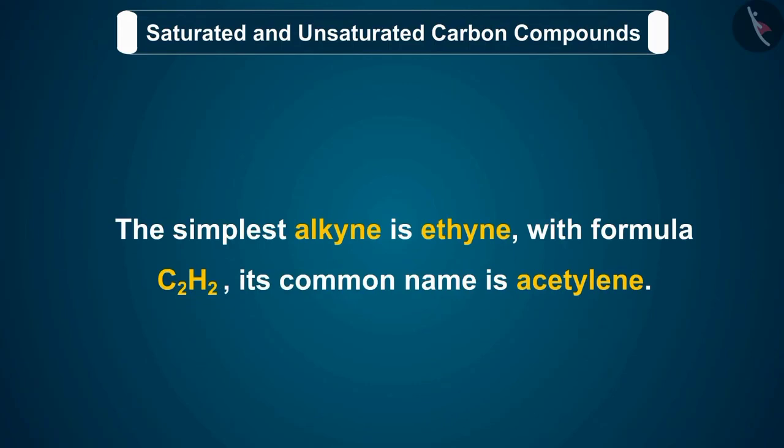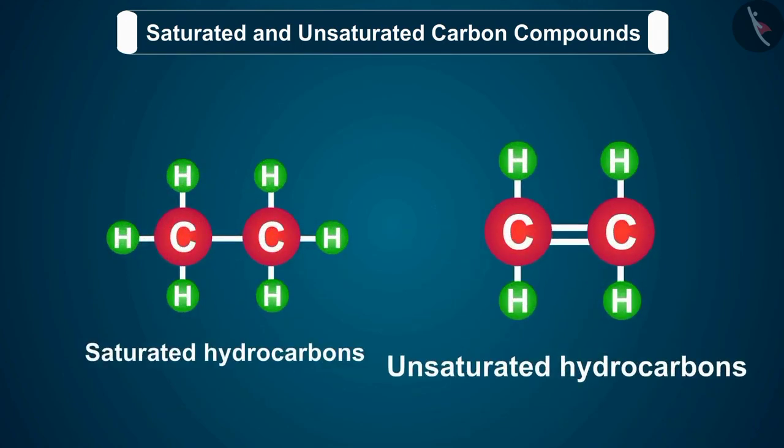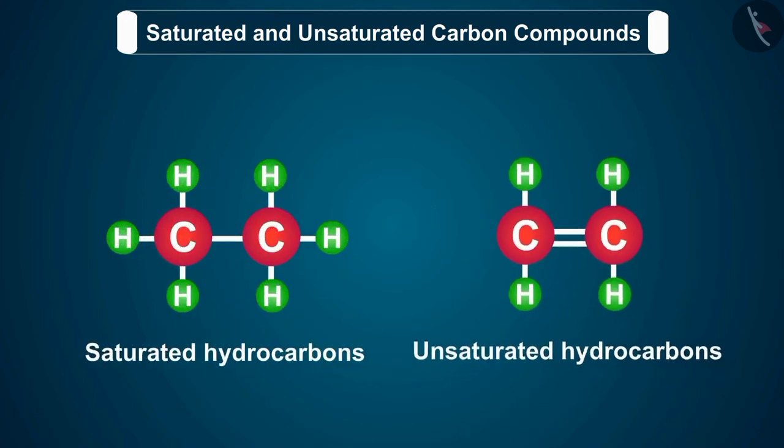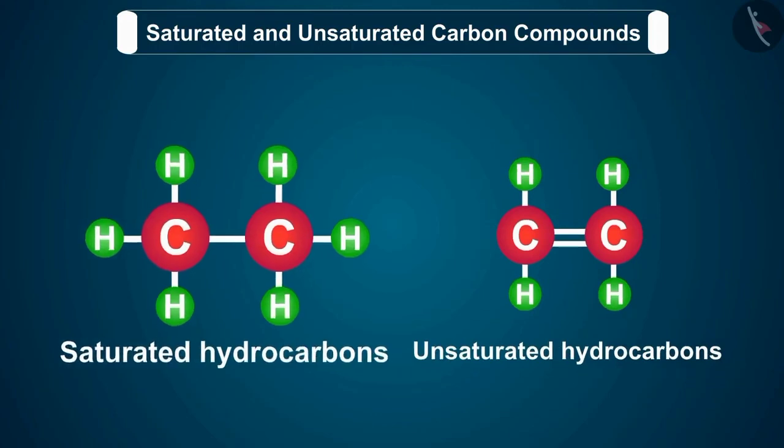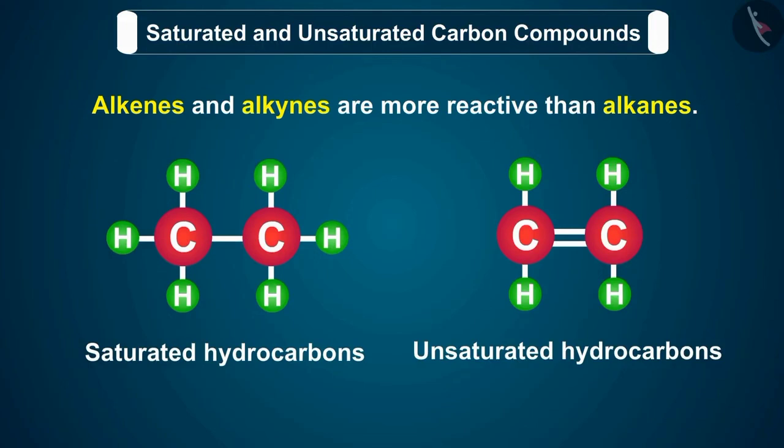The simplest alkyne is ethyne, with formula C2H2, and its common name is acetylene. Also children, you should know that the unsaturated hydrocarbons are more reactive as compared to saturated hydrocarbons. In other words, alkenes and alkynes are more reactive than alkanes.